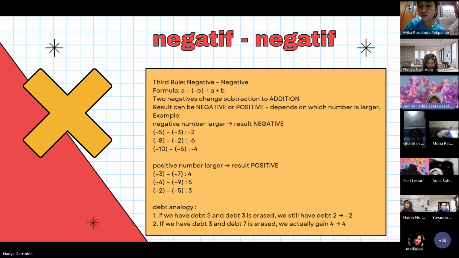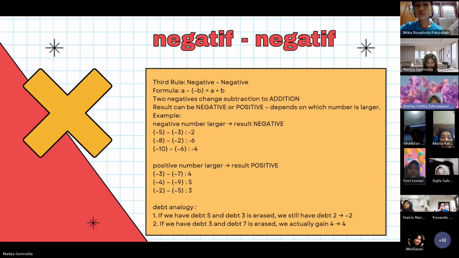First case, the front number, negative, is larger than the back number, positive, after being changed. Example, negative 5 subtracted by negative 3 is the same as negative 5 added to 3. The sum is negative 2. The number 5 is larger than 3, so the result remains negative, which is negative 2. Negative 8 subtracted by negative 2 is the same as negative 8 added to 2.